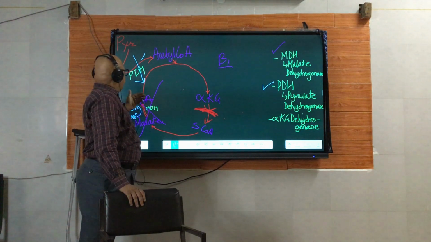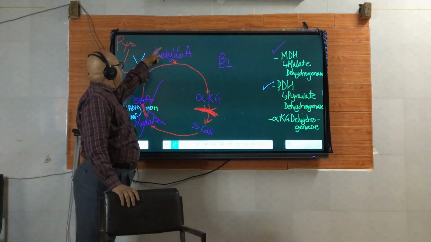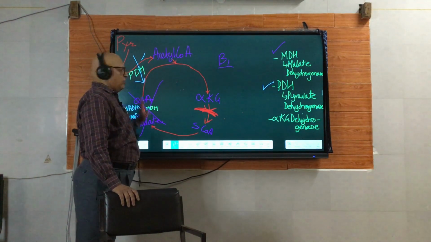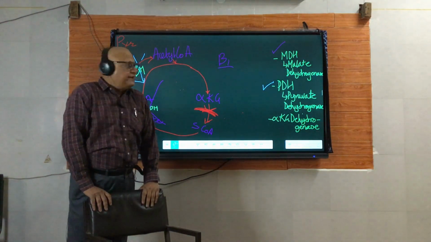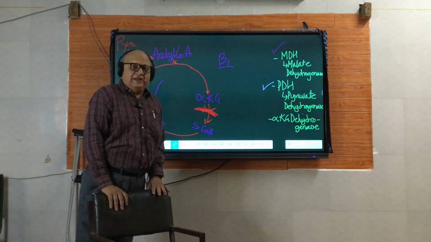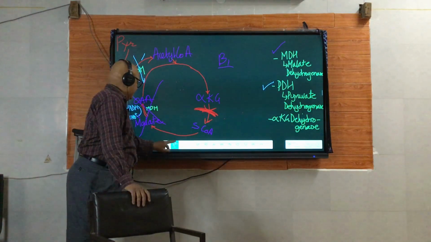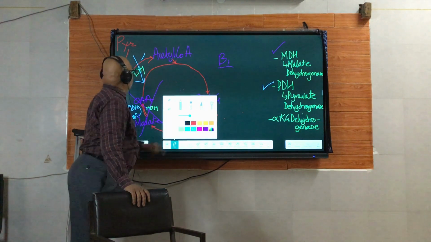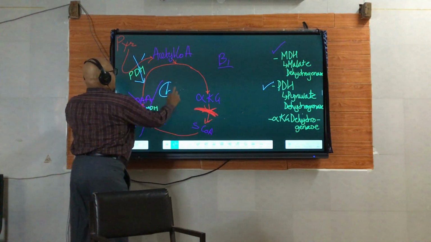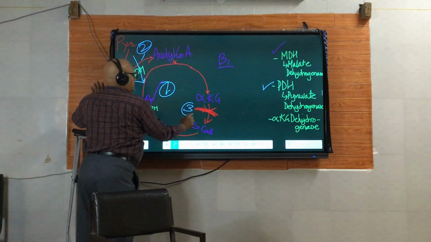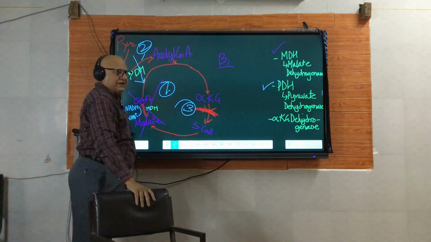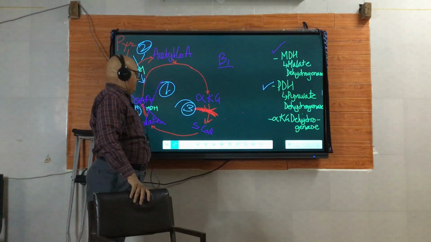So you see now, the TCA cycle is being inhibited at various steps. Not only is the concentration of initial precursors, acetyl coenzyme A and oxaloacetate, falling, but an important regulatory enzyme of the TCA cycle is also inhibited. What will be the result? One inhibition here, two here, three here. The TCA cycle obviously will become hampered.